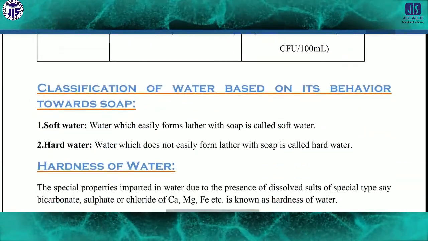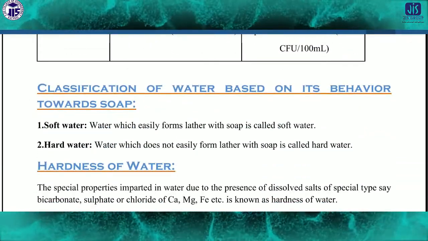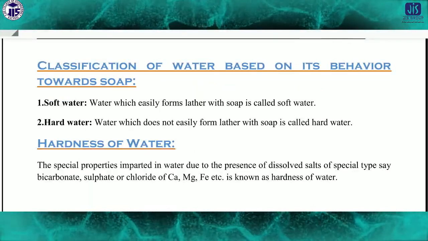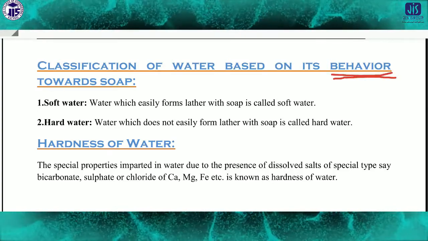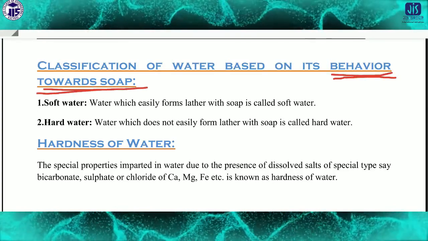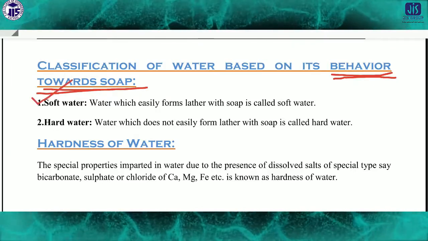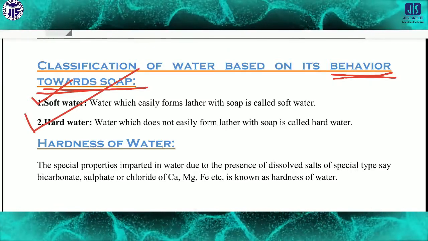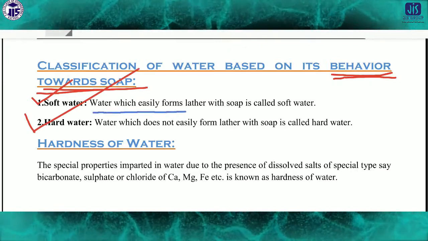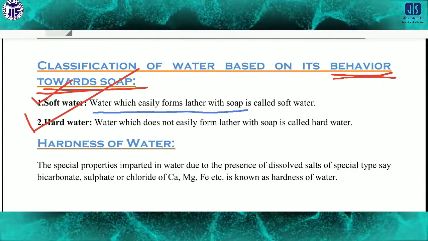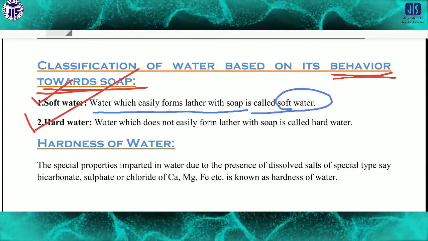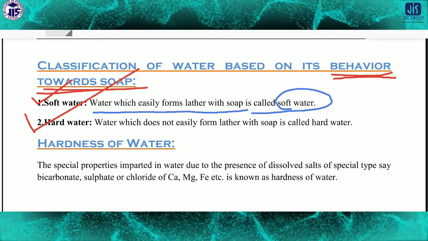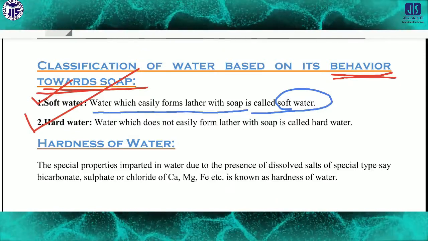Now come to the point: classification of water based on its behavior towards soap. This is the most important point of today's class. That means there are two kinds of water. First one is soft water, second one is hard water. Soft water means water which easily forms lather with soap. That means soft water can easily form foam very rapidly. This water is called soft water.